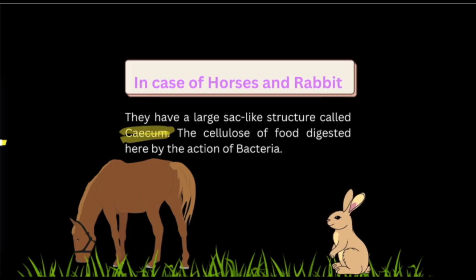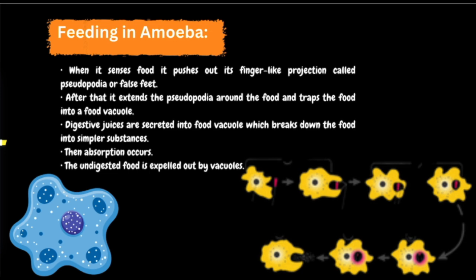Now the last part of this chapter is unicellular organisms. Unicellular organisms means an organism that is made up of one single cell. An example is the amoeba. In the structure of an amoeba, you have to note that it does not have a definite shape, but it has a cell membrane.